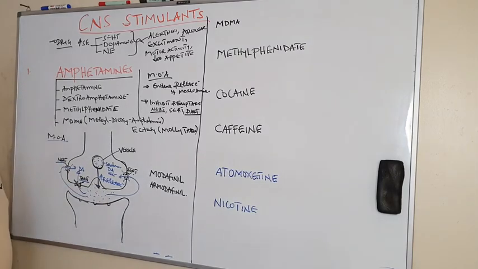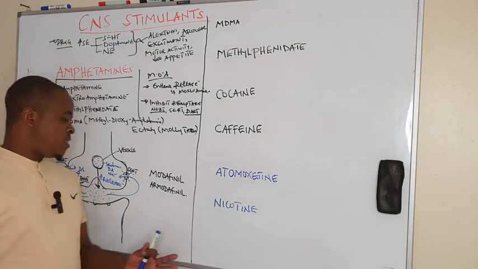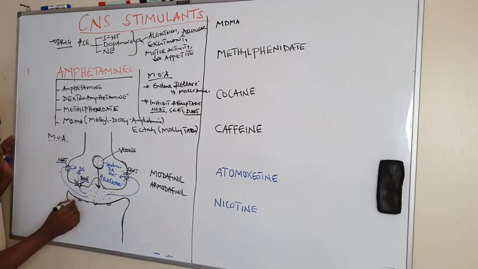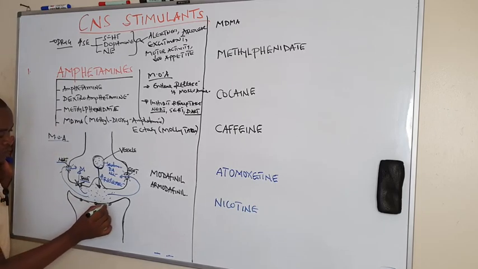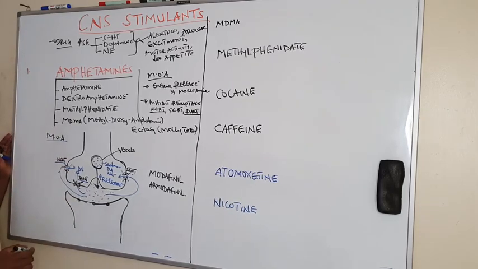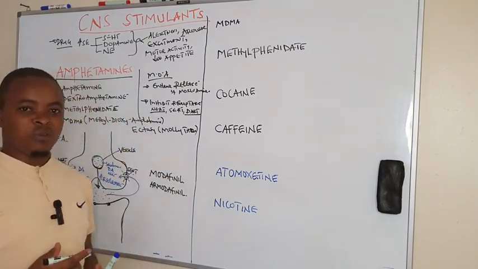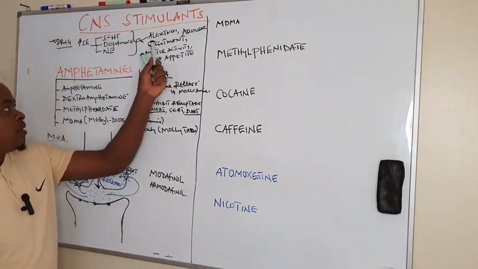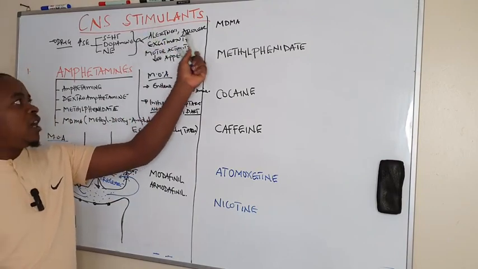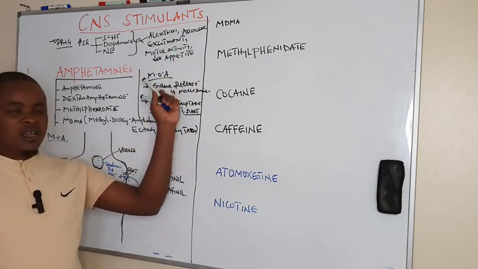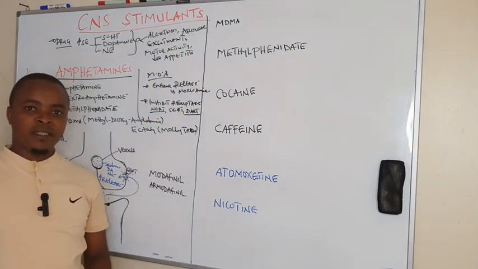And when these neurotransmitters are released and not reuptaken, it increases their chances to bind on the receptors on the postsynaptic neuron, hence increasing transmission of the action potential. That's why it brings about mental alertness. They are aroused or they become more excited. It increases motor activity and decreases appetite.